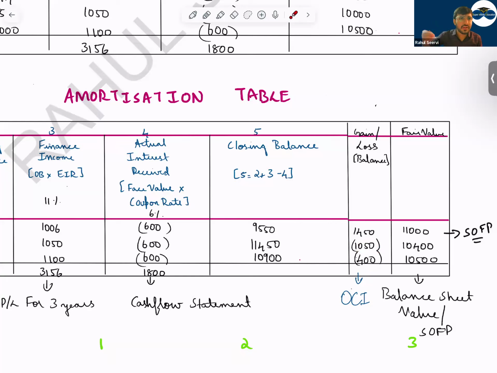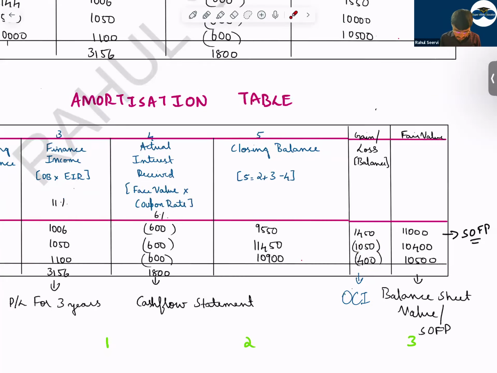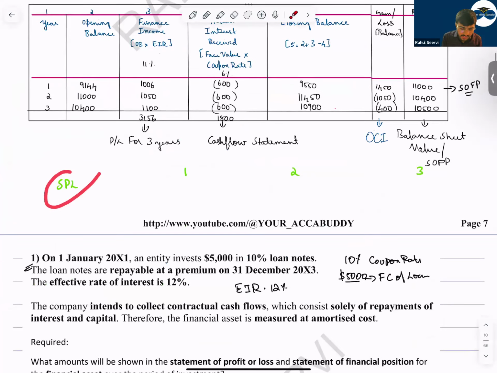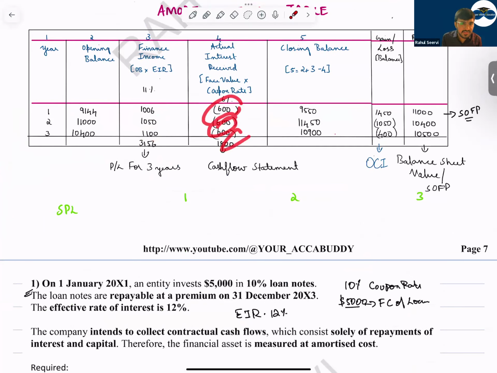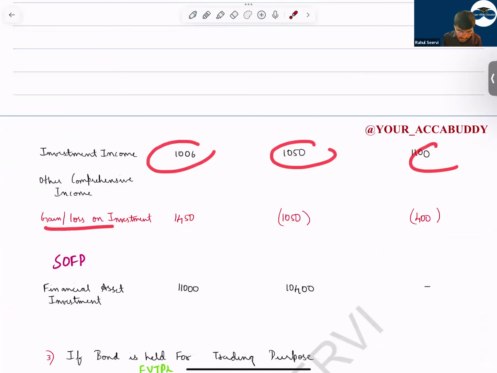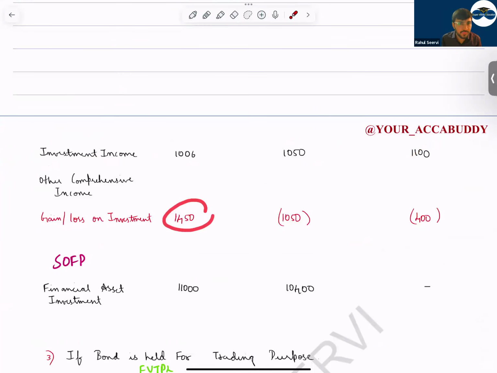If some balance is there, 100 or 200, that you can reclassify to P&L once you dispose of the asset. So in P&L, what we record is the income each year, and in cash flow, we say this is the outflow. Income every year is the same, but gain in OCI you will be recording 1,450, 1,050 and 400. So gain on investment also we have to record.